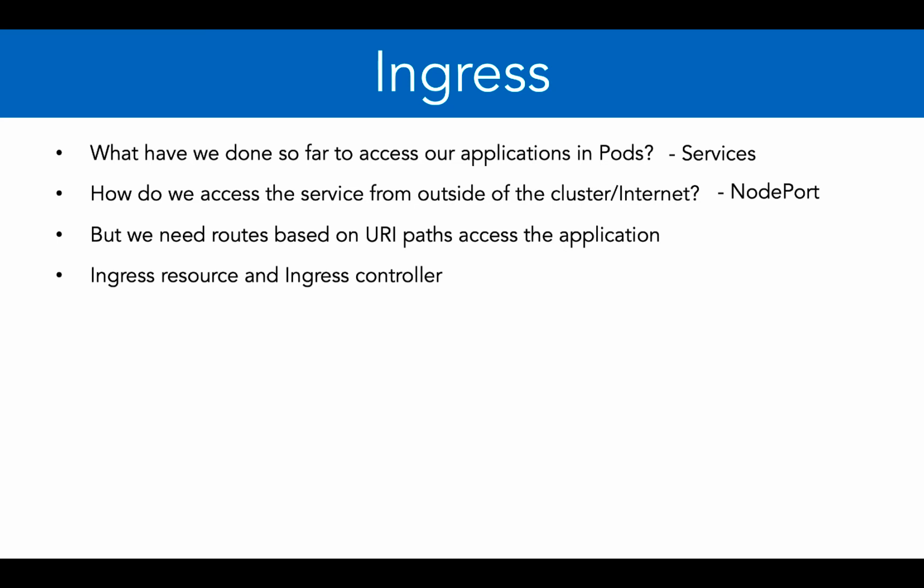So ingress resource and ingress controller are two different objects. Now ingress resource is the object wherein we define the path-based routing, or basically the routing, and the ingress controller helps us to implement the ingress resource. Now there are various types of ingress controllers available. Kubernetes unfortunately does not have any ingress controller on its own.